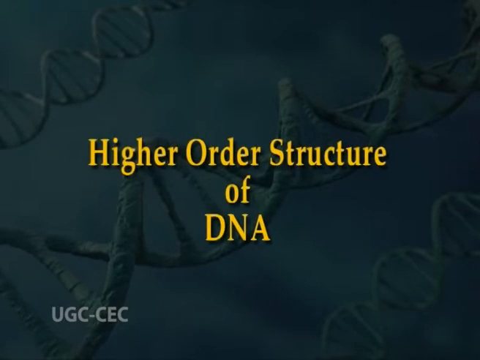Now, let us talk about the higher order structures of DNA. Except for a few RNA viruses, all life on earth uses DNA to store genetic information. The length of DNA varies from species to species and ranges from a few thousand base pairs for small viruses to millions of base pairs in bacteria and to billions of base pairs in plants and animals.